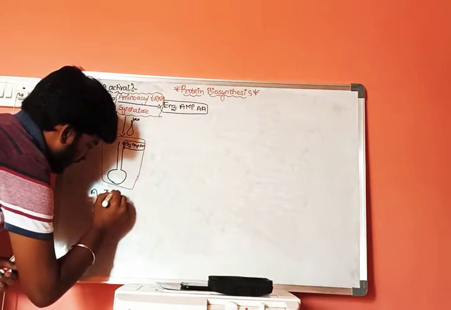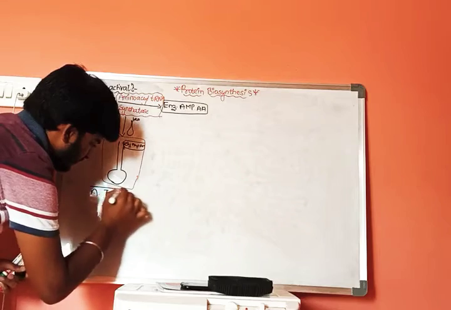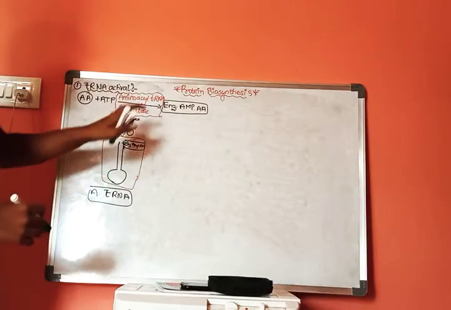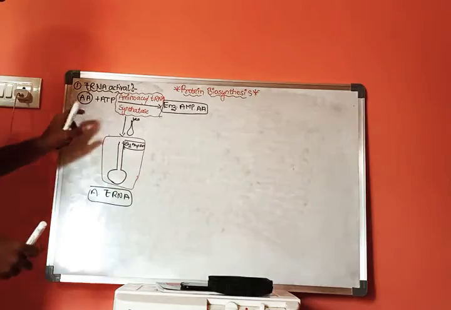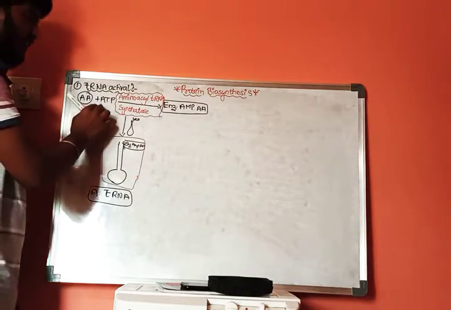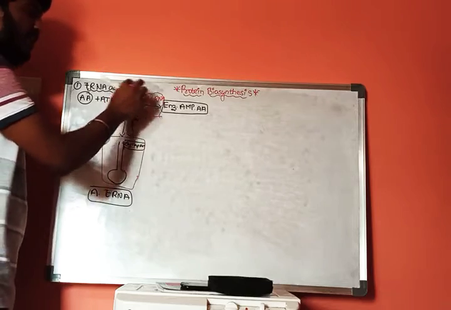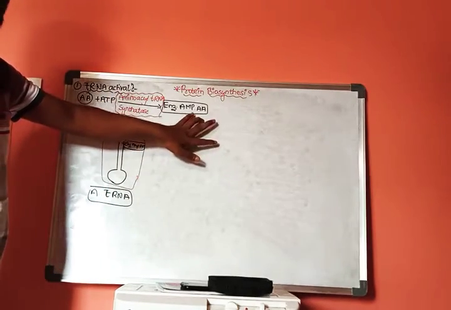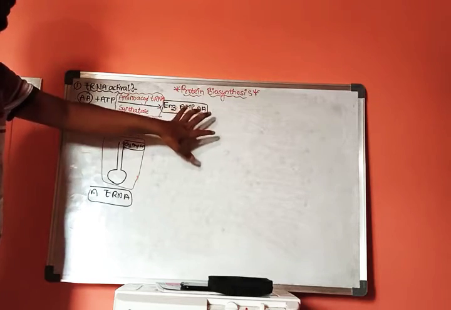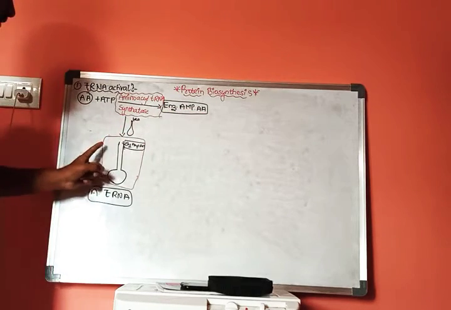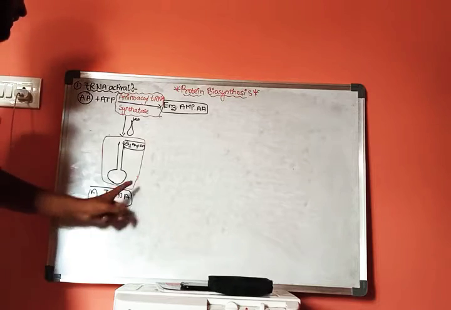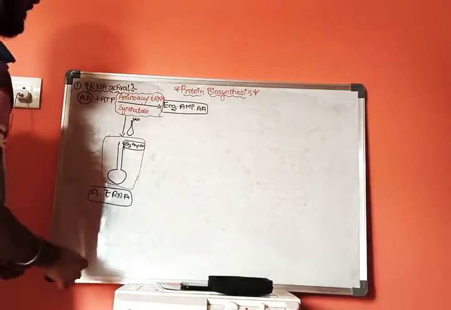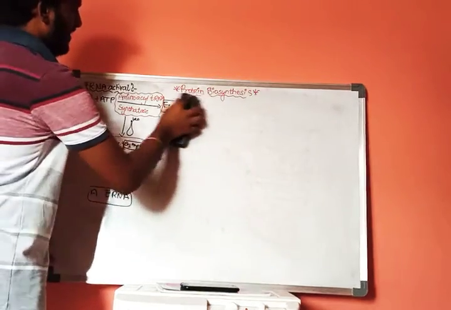This is the activated tRNA. So in the first step, the amino acid reacts with ATP in the presence of aminoacyl tRNA synthetase to form enzyme AMP amino acid, which then reacts with tRNA to form the activated tRNA molecule.